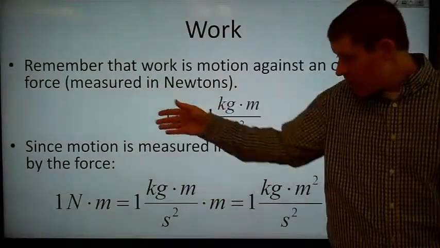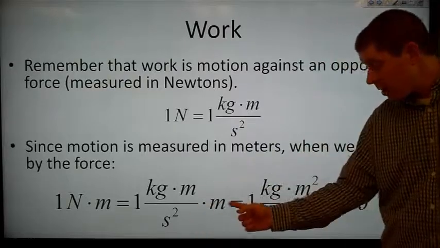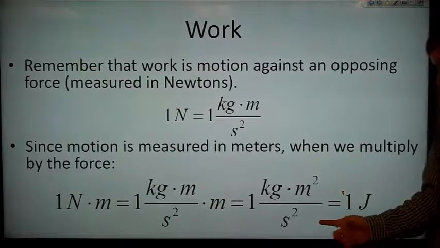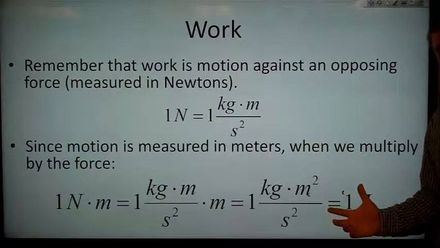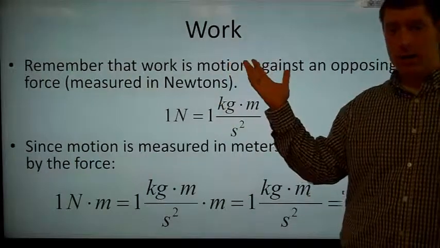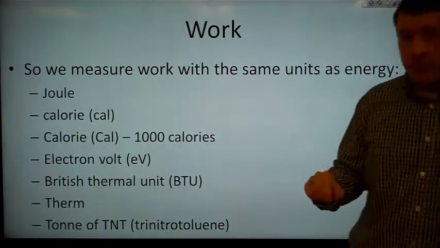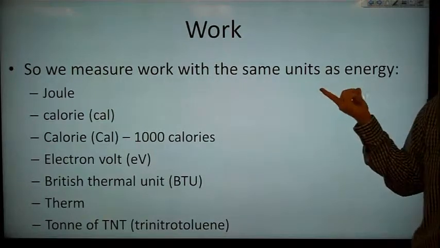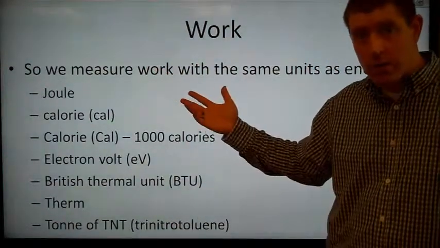So we have a newton, which is a kilogram meter per second squared, and we're multiplying by meter, so now we get a kilogram meter squared per second squared, and that was 1 joule. So the unit of energy, the joule, is defined using work. So work has the same units as energy does.